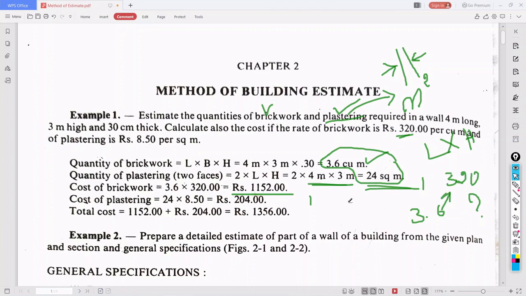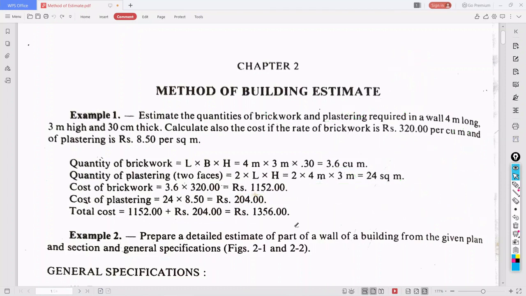Okay, so what is plastering for 1 square meter? For 1 square meter it is 8.50 is the amount for plastering. We need for 24 meter square. So just multiply 24 into 8.50. It is 204. So we got the cost of brickwork, that is 1152, and the cost of plastering, that is 204. What we need to do now? Just add them, and we will get the total cost for that item of work.